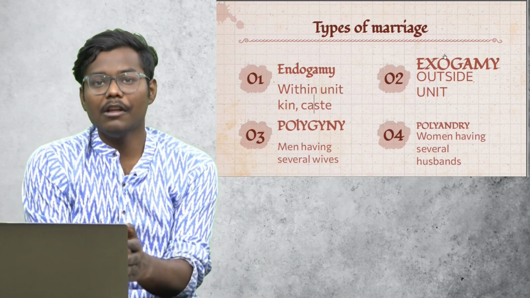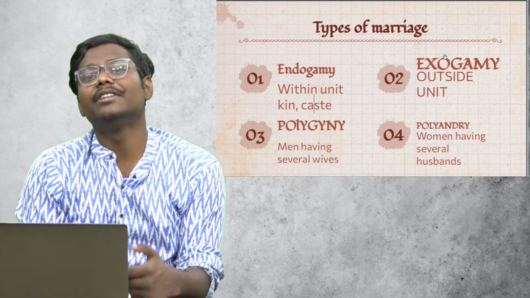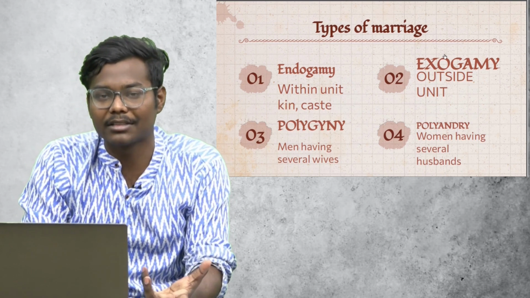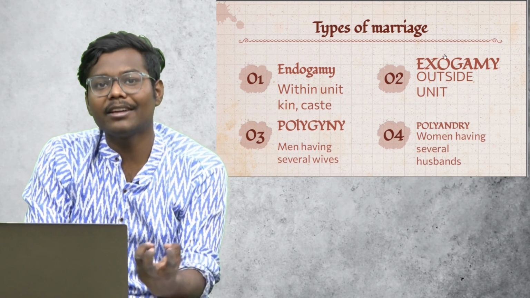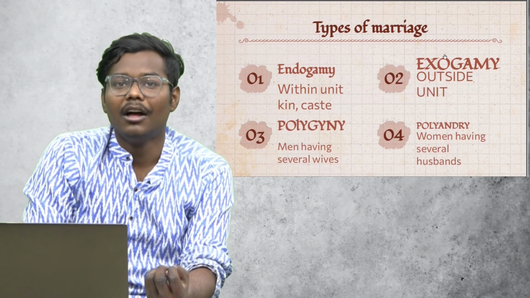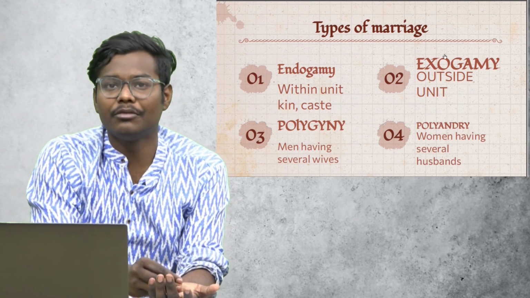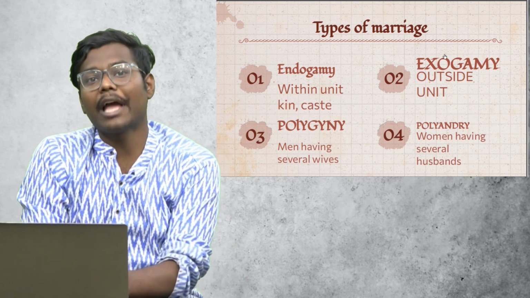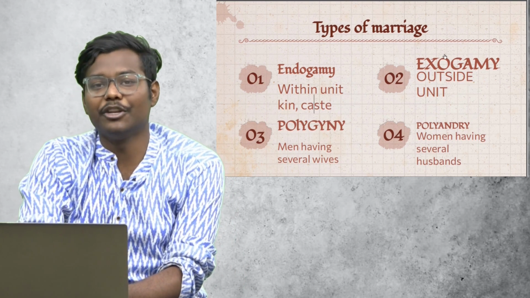So, one is endogamy. Endogamy means getting married within the unit. The unit can be caste. In India, one of the most characteristic features of caste is it being endogamous. And the unit can be another thing, for example, a tribe. So endogamy was there. Exogamy means marrying outside the unit.